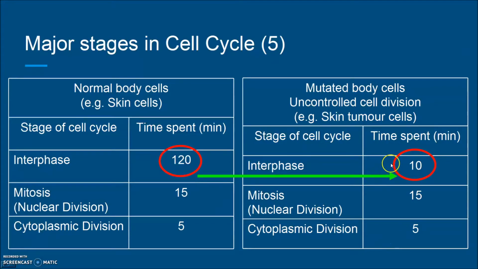And then after that, you can add them up to calculate the final number, and then you can compare the total time. You will know that the mutated cell, the tumor cells, they just need shorter time for the whole cell cycle, and then 1 to 2, 2 to 4, 4 to 8 cells. So you will see that in the same period of time, the mutated body cell will produce more daughter cells than the normal cells.